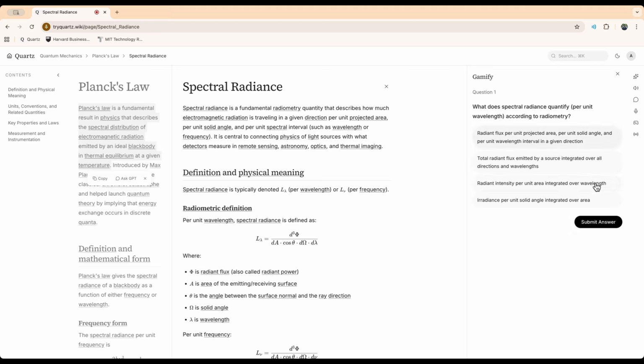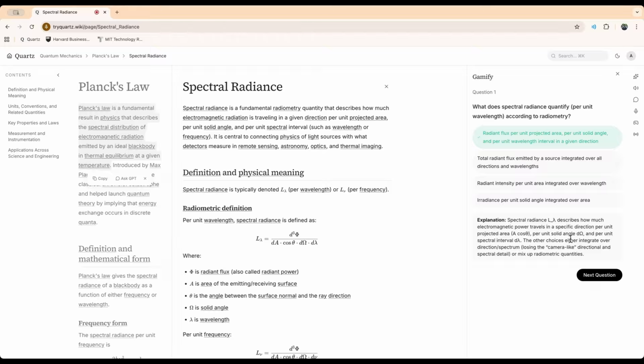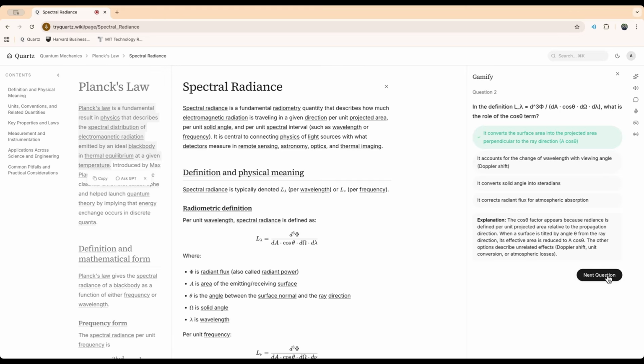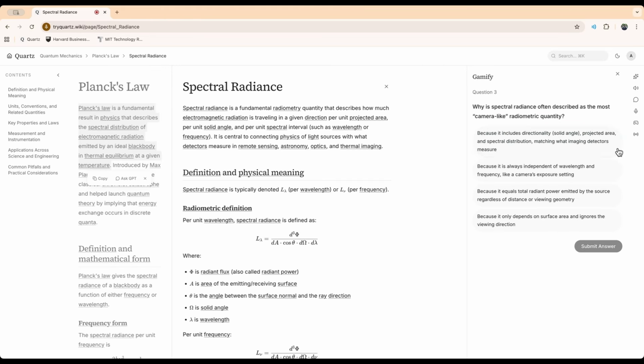I'm going to go ahead and guess. I think it's either A or B. And it's going to give you an explanation as to why that is correct. It's an infinite quiz, so it's going to keep going. What does the COS term stand for? Let's just go through these questions, but this is a great way to reinforce your learning.